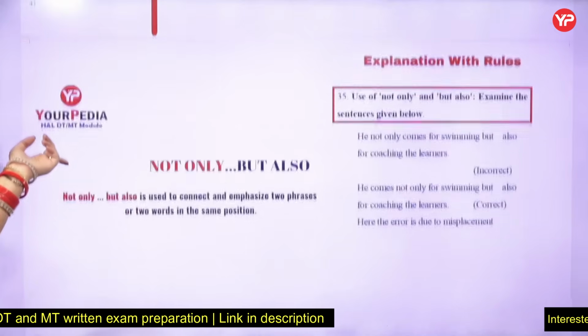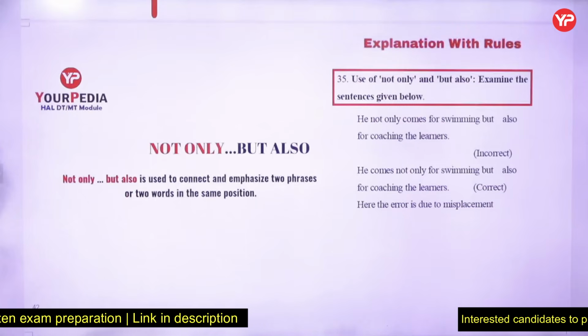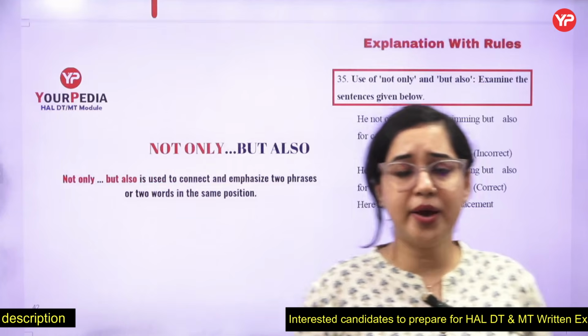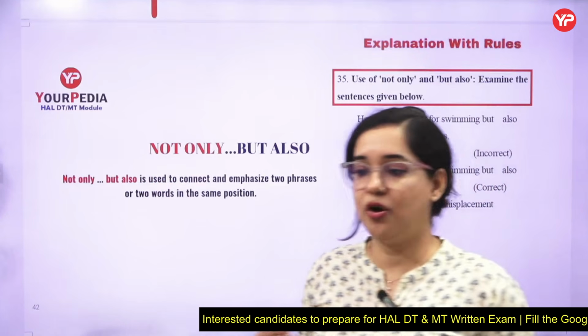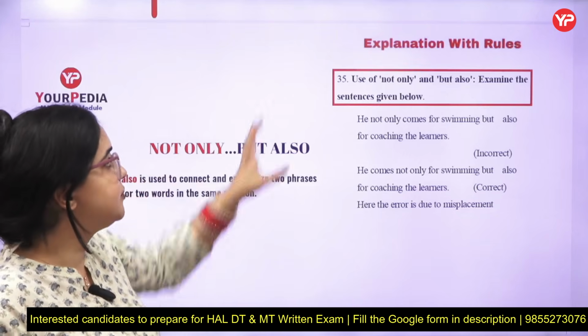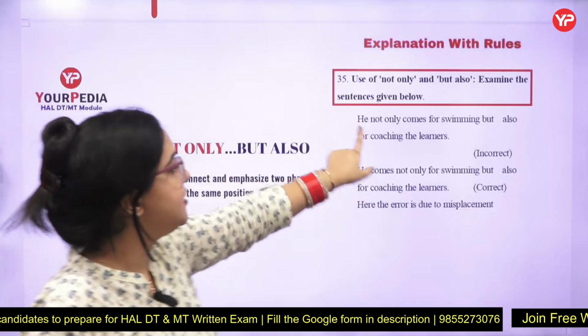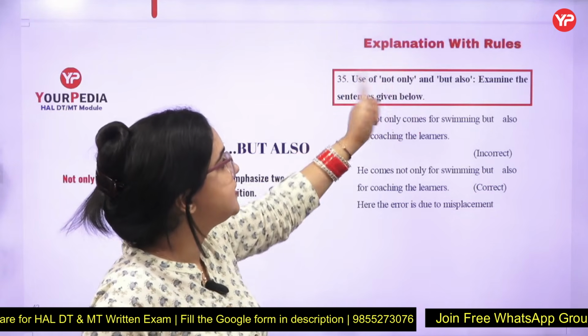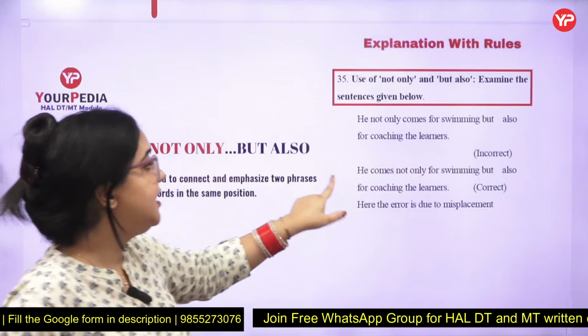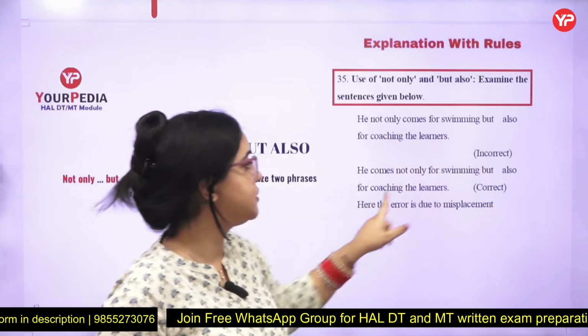Let's talk about rule 35. Now these talk about the combinations, very easy. Whenever you have any statement, you write it down with not only. Not only will always be accompanied with but also. Now there are certain rules which are fixed. He not only comes, and remember, you have to use it in this particular scenario. He not only comes for swimming but also for coaching. He comes not only for swimming but also for coaching.